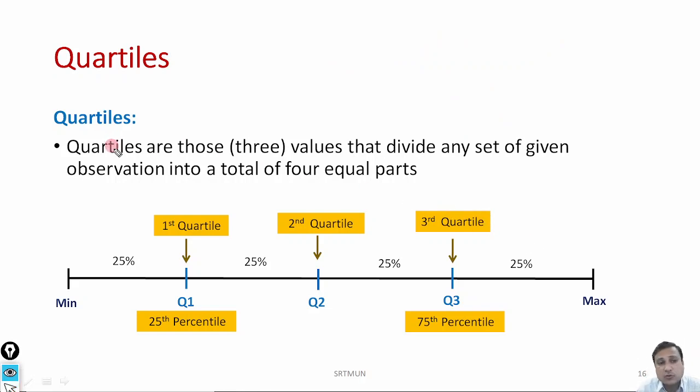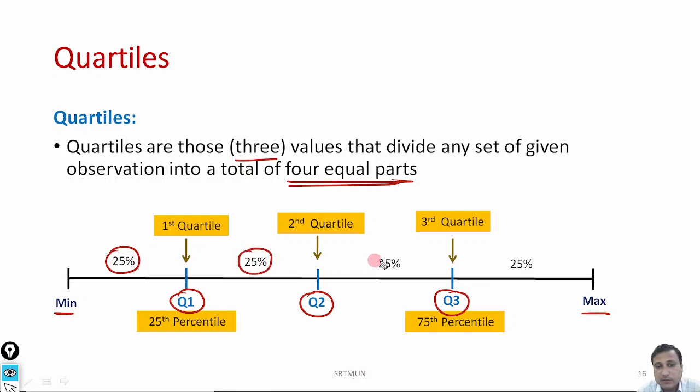What are the quartiles? Quartiles are those three values that divide any set of given observations into a total of 4 equal parts. So here is our distribution. Here is the minimum value. Here is the maximum value. And using these three quartiles, quartile 1, quartile 2 and quartile 3, we divide our data set into 4 equal parts. That is 25% is here, 25% is here, 25% is here, and 25% is here.